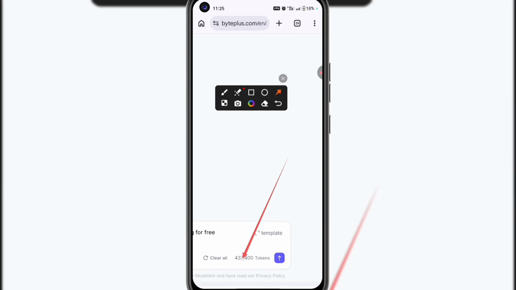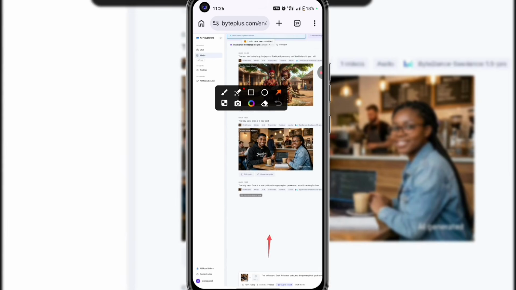Yeah, this platform gives you free credits, and as of the time of recording this video, it's currently free. Though I have this feeling that this platform is going to be paid soon. So if you have access to this information now, use it very well. So click on send. You can see our video is being generated. Let's wait and see the outcome.